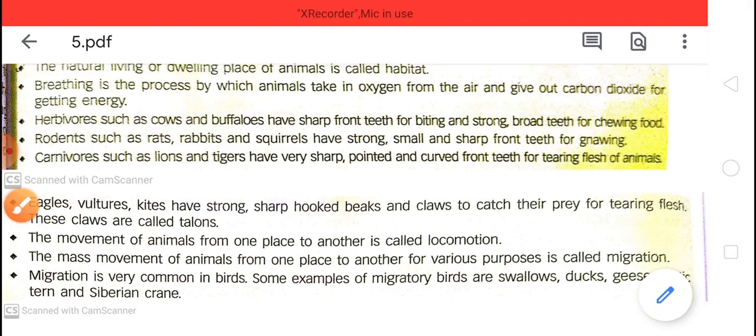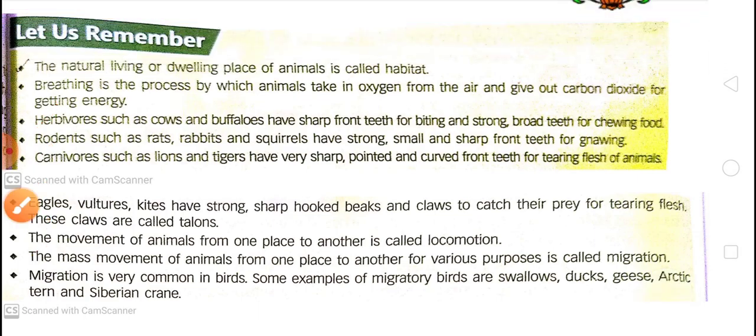Some migratory birds are swallows, duck, geese, Arctic tern and Siberian crane. These birds migrate very long distances, and one of the birds is Arctic tern. This bird flies the longest distance, from one pole to another pole, like Arctic to Antarctica.